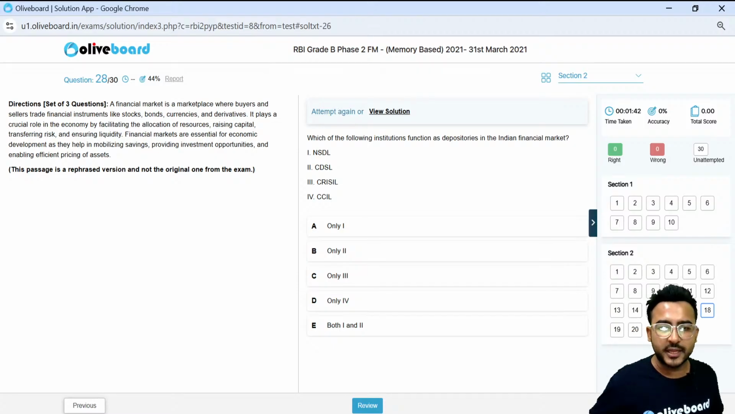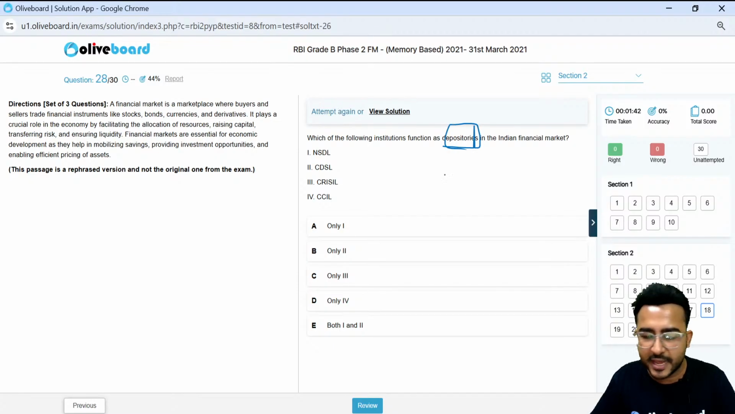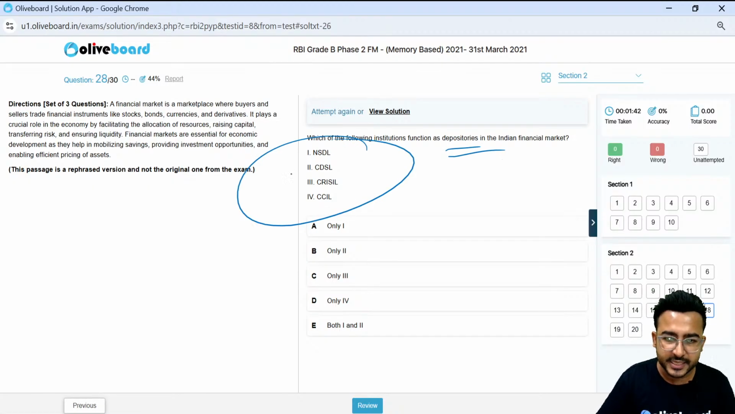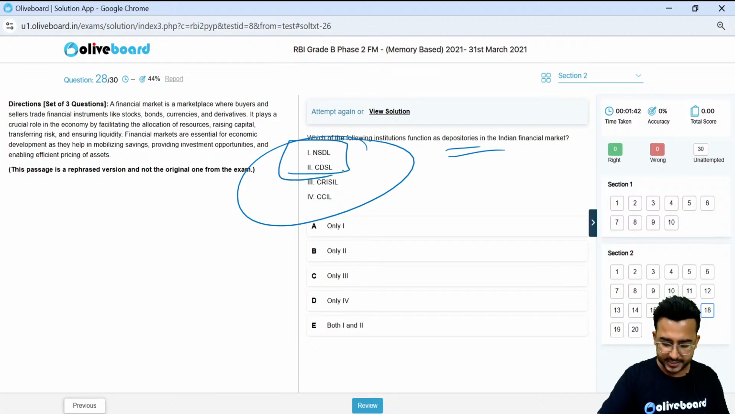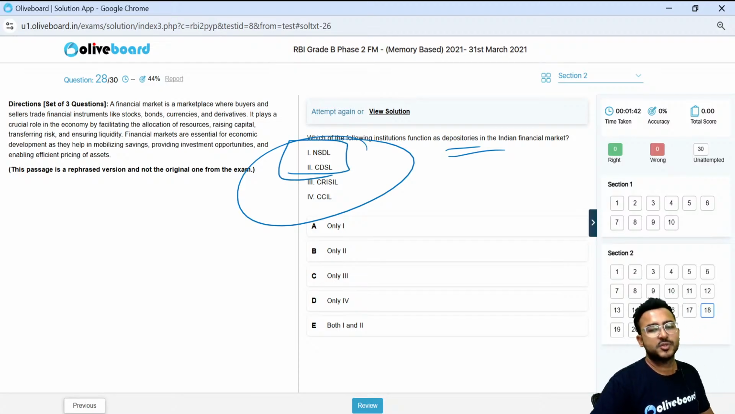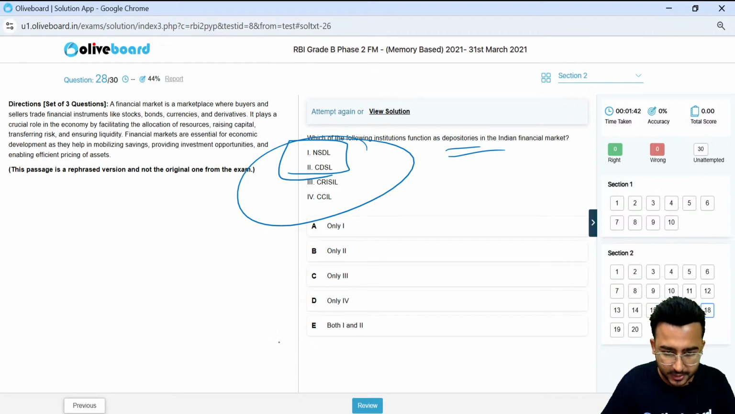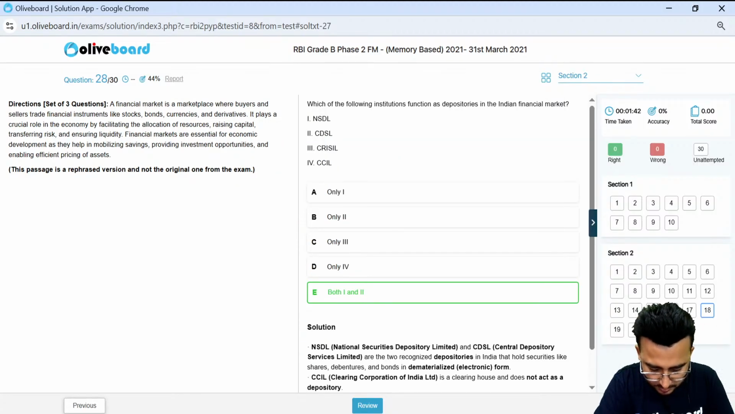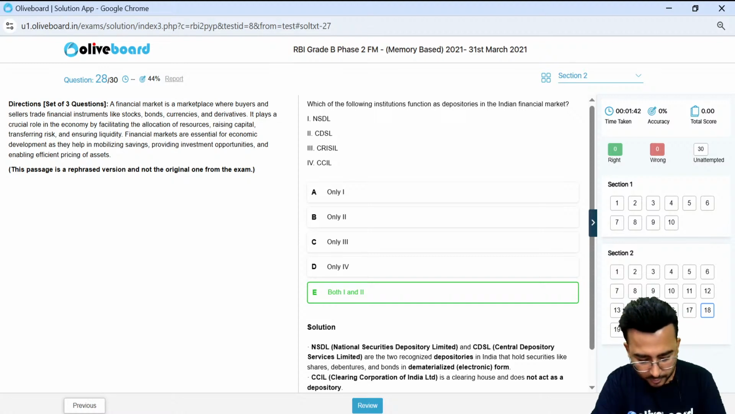Which of the following institutions function as depositories in the financial market? Depositories. यार देख के ही समझ में आ रहा है कि CDSL और NSDL है, right, CDSL और NSDL है, so both 1 and 2, option E, both 1 and 2, right, very good. राहुल, अक्षय, अदिति, perfect, option E.